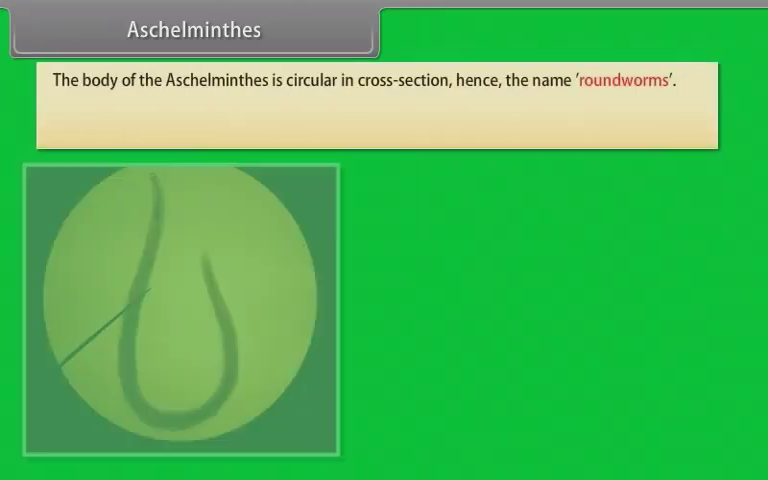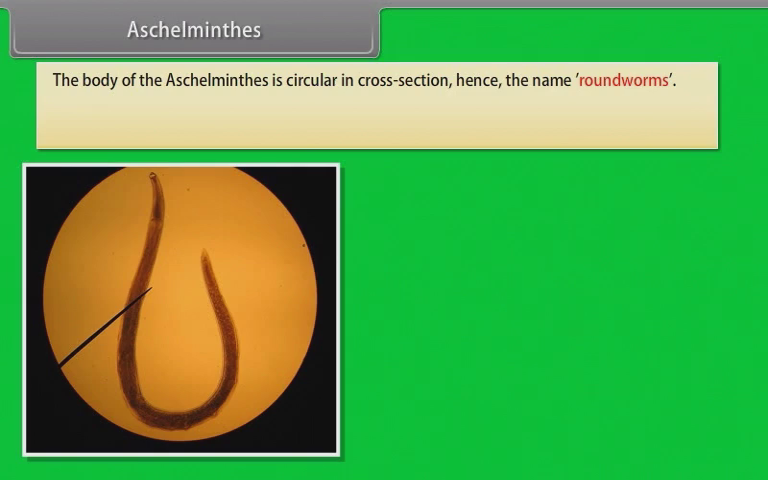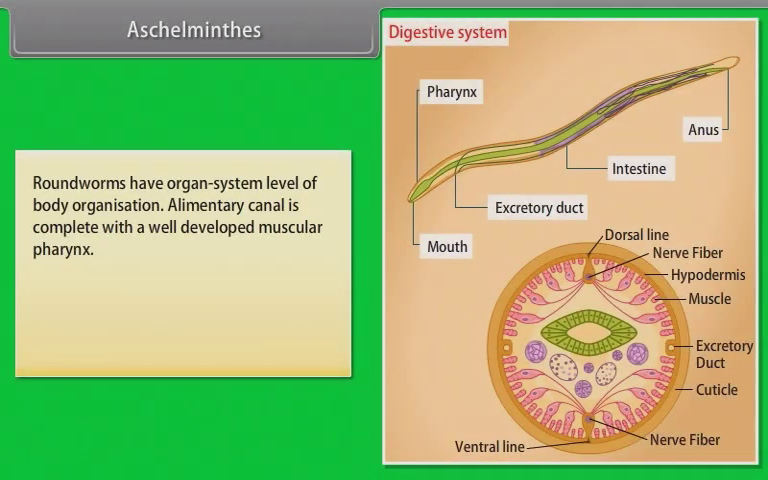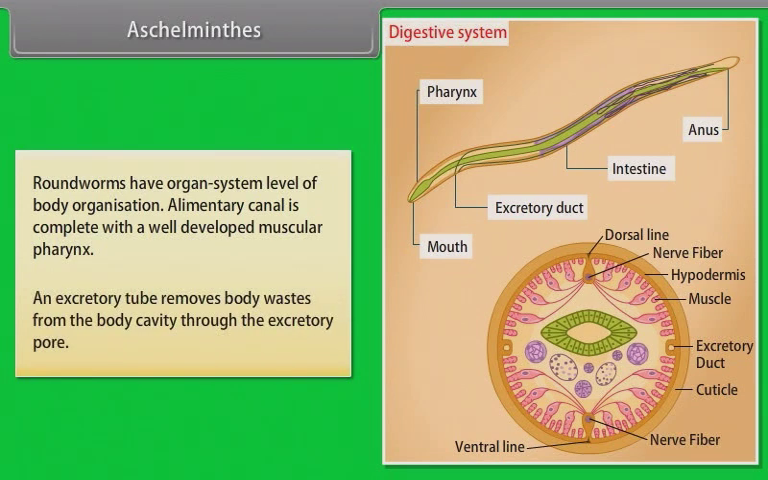Aschelminthes. The body of the Aschelminthes is circular in cross-section, hence the name roundworms. Aschelminthes may be free-living, aquatic and terrestrial or parasitic in plants and animals. Aschelminthes are bilaterally symmetrical, triploblastic and pseudocoelomate animals. Roundworms have organ system level of body organization. Alimentary canal is complete with a well-developed muscular pharynx. An excretory tube removes body waste from the body cavity through the excretory pore.